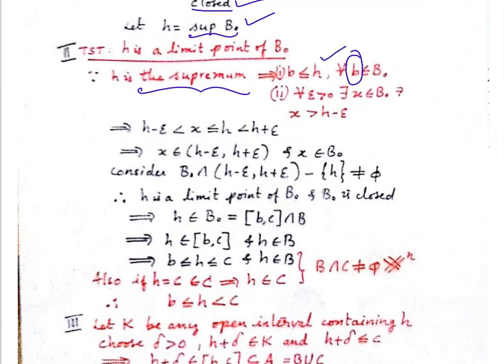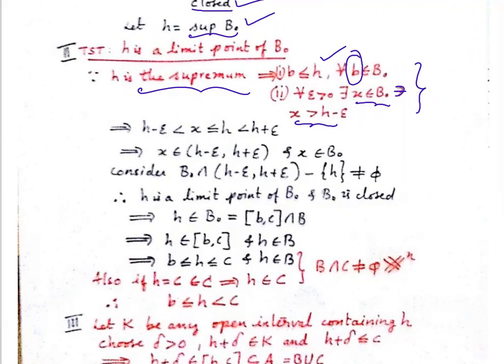And for every epsilon greater than 0, there always exists one point x belonging to B naught such that x is greater than h minus epsilon. So this is the definition of supremum. I hope you remember it.